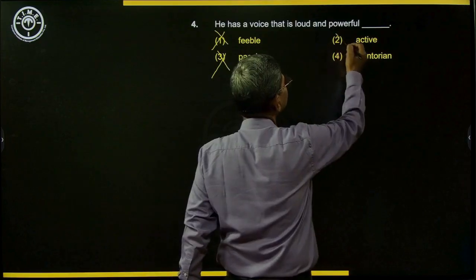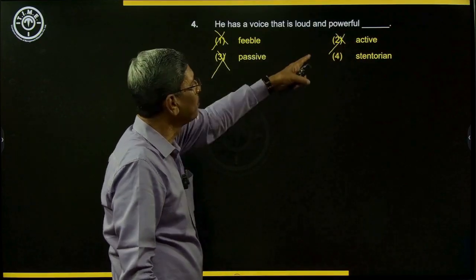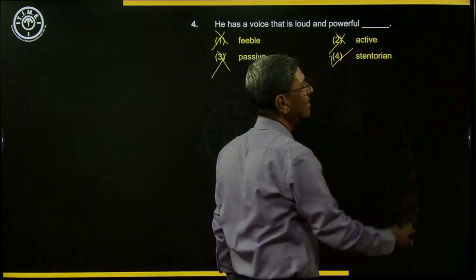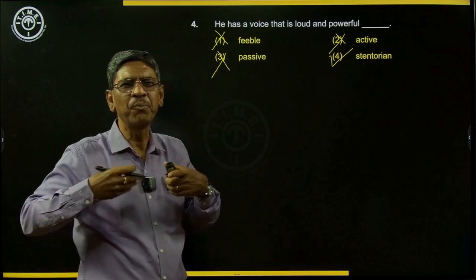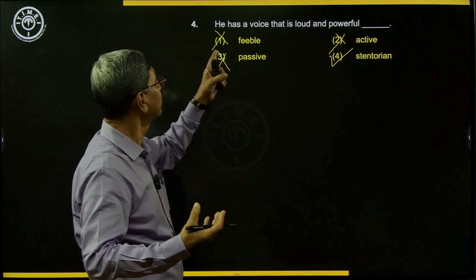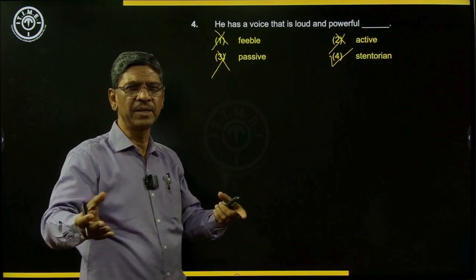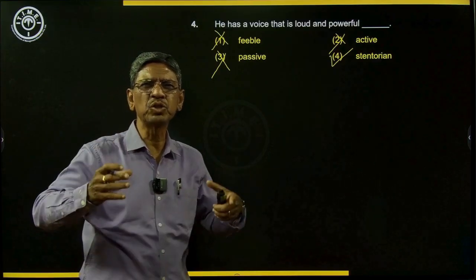Active also has nothing to do with voice. So you eliminate. That way you will come to the word stentorian. Stentorian is a very deep-throated voice, and it is nice and loud and powerful. It is not something like when somebody commands or shouts with anger.